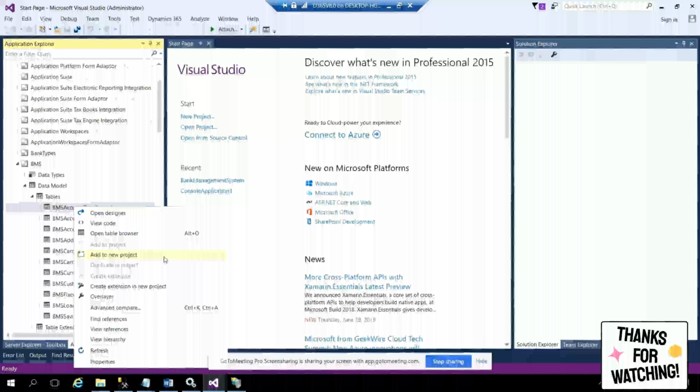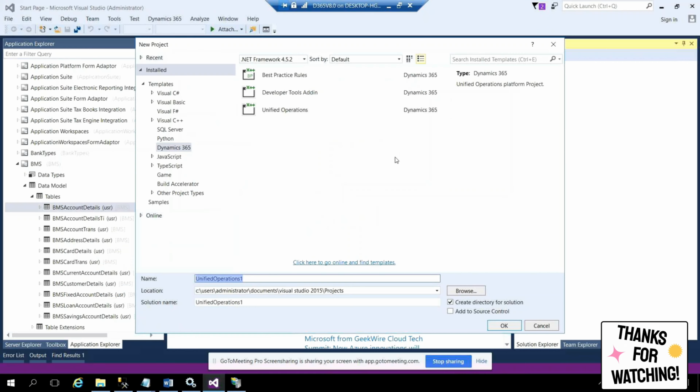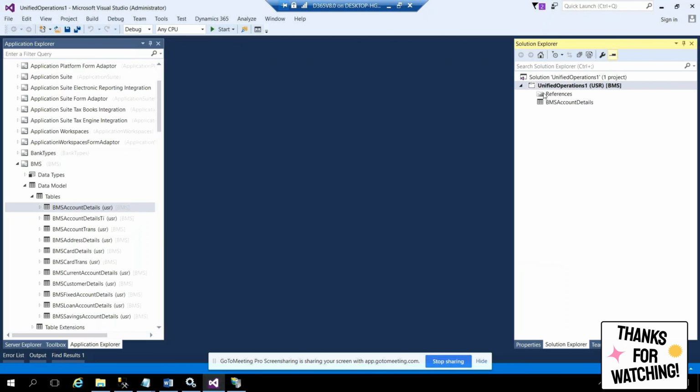If you click on add to new project, it will create a new project. If you click on add to project, it will add to the existing project, but there is no project open here, right? So it may not add in my case because there is no project. Now if you click on add to new project, it will create a new project and add. Let's click on this. I'm not giving any name. Let it say unified operations 1, and the template is unified operations. Don't check these things. These are for different requirements. You have to go for unified operations. Click on OK. That's it.